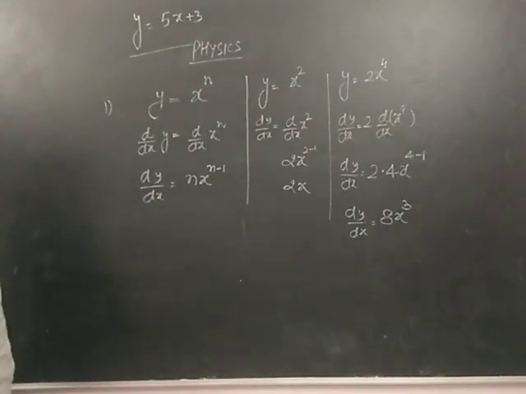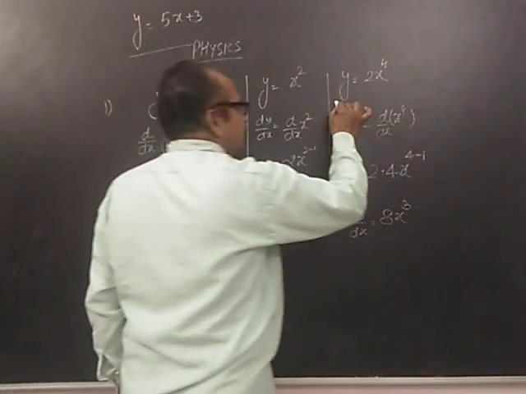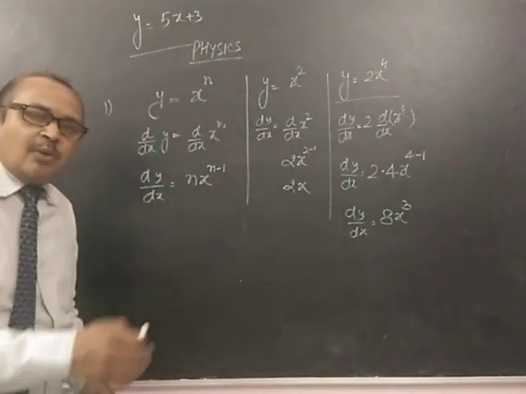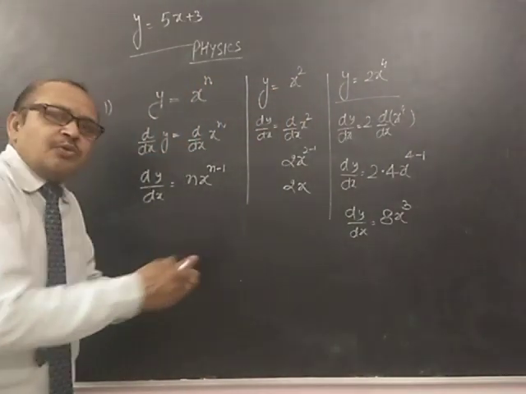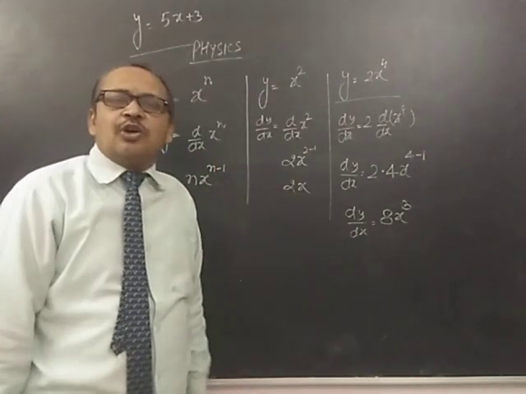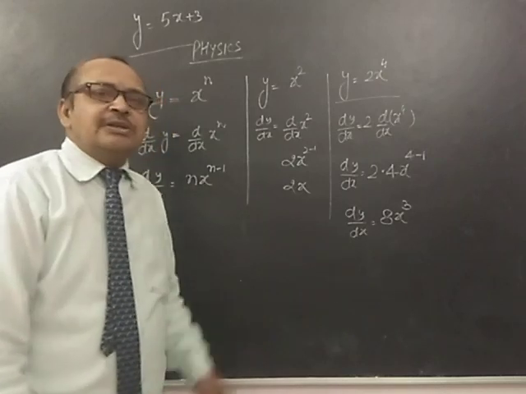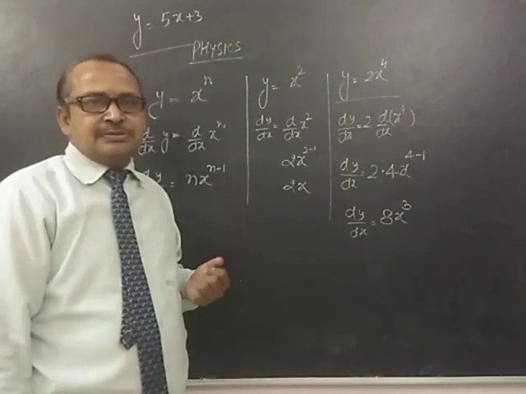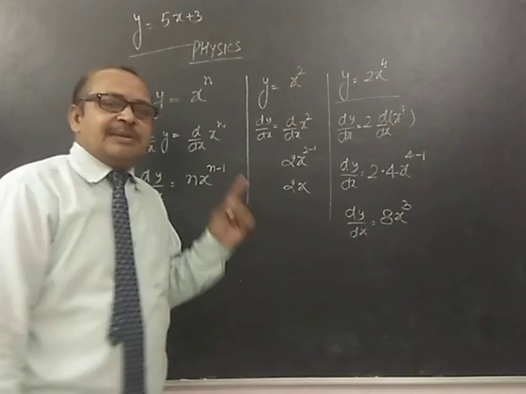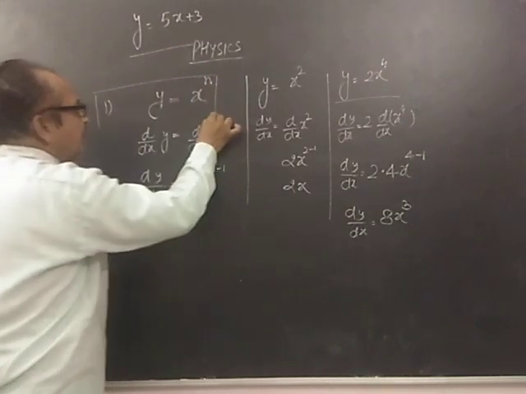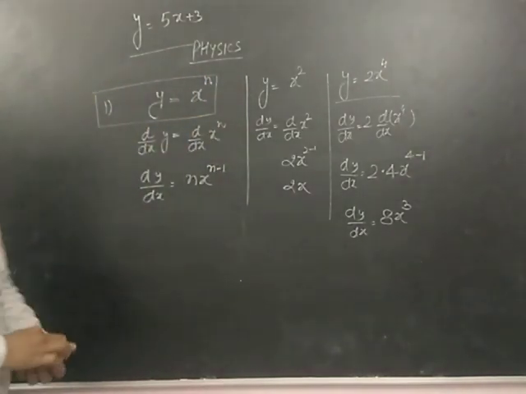So this is the answer of this equation. If you practice like this one or two times, next time you can solve all these questions directly without any hesitation. So one of the concepts is this. This is our first formula for differentiation.